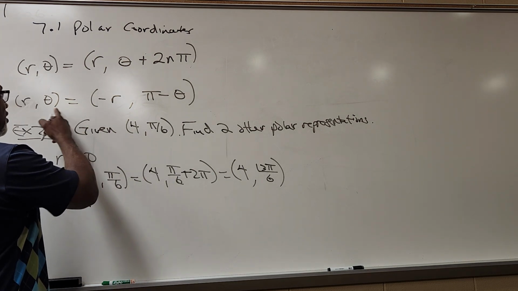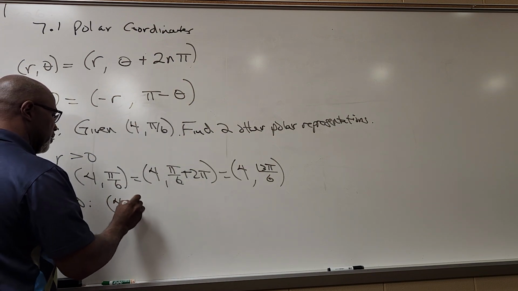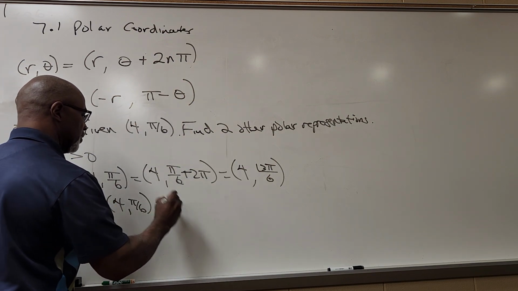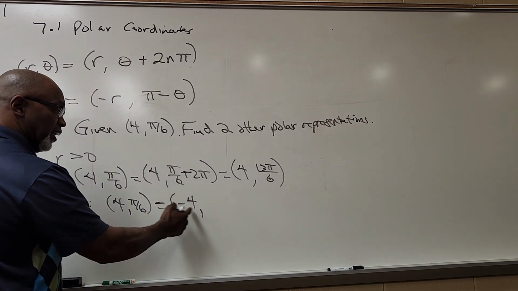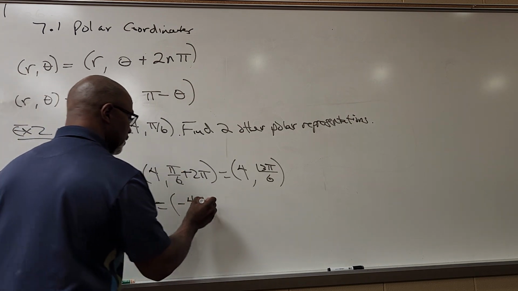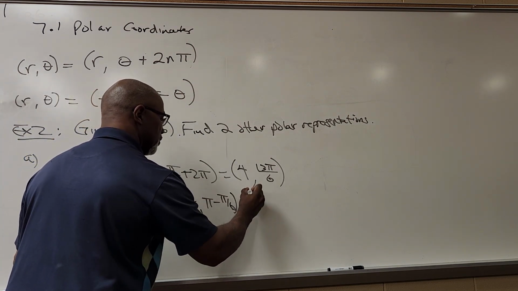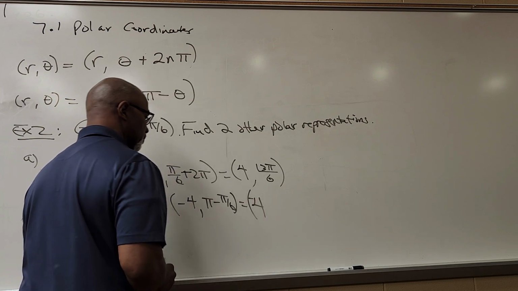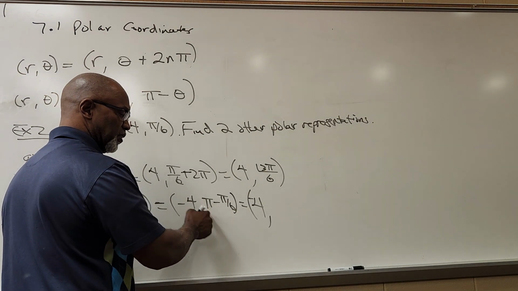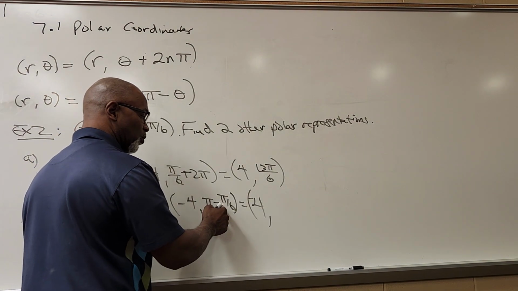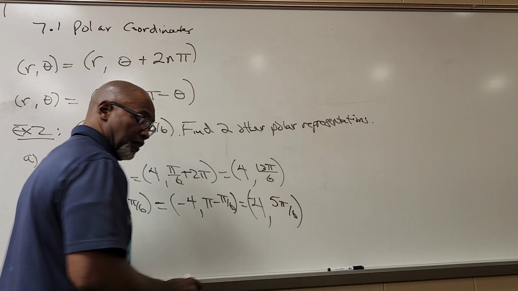Okay. And B says find another representation with r negative. So now I'm going to be using this one. r, theta is negative r, pi minus theta. So pi over 6 gives negative 4, comma, pi minus pi over 6. Pi is the same thing as 6 pi over 6, so 6 pi over 6 minus 1 pi over 6 makes 5 pi over 6.